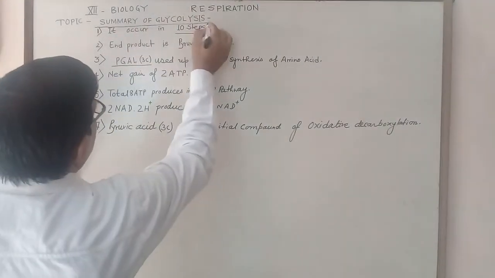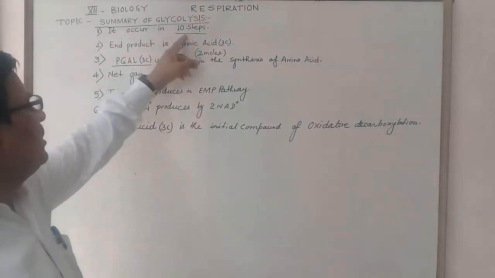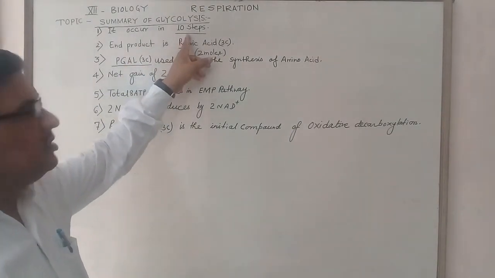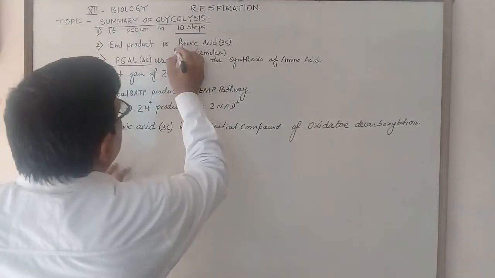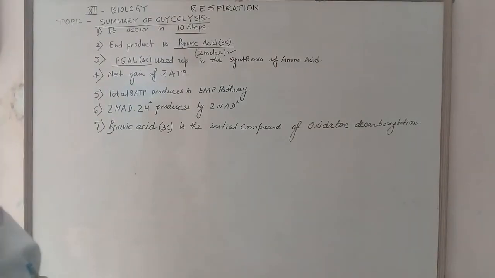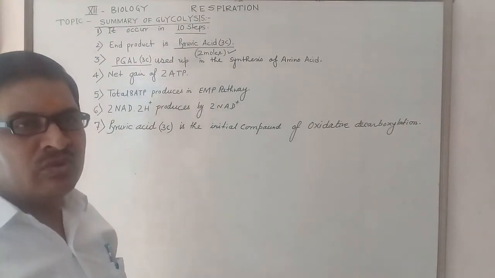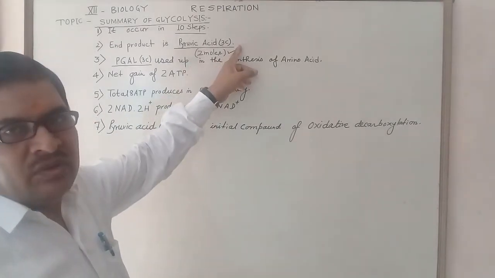In the summary of glycolysis, as discussed, it occurs in 10 steps. Second, the end product is pyruvic acid, as 2 moles are produced from 1 molecule of glucose. Pyruvic acid is a 3 carbon compound.